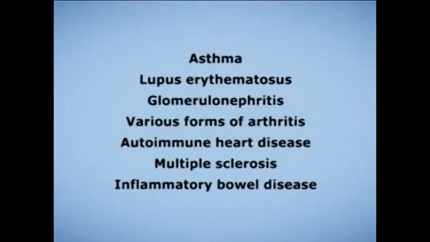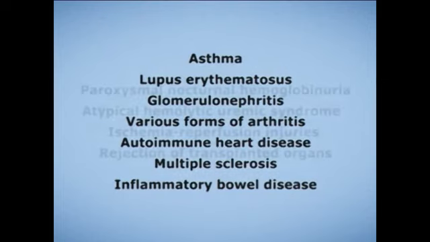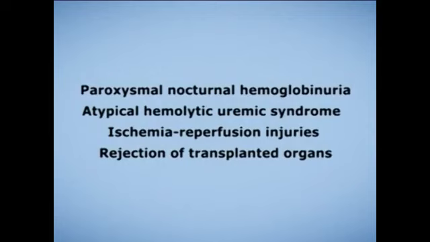Deficiency in any of the proteins associated with the complement system can lead to various diseases such as asthma, lupus erythematosus, glomerulonephritis, various forms of arthritis, autoimmune heart diseases, multiple sclerosis, inflammatory bowel diseases, paroxysmal nocturnal hemoglobinuria, atypical hemolytic uremic syndrome, ischemia-reperfusion injuries, and rejection of transplanted organs.